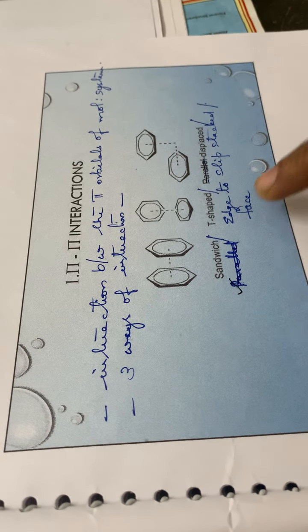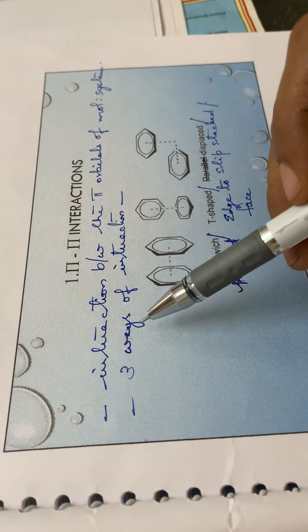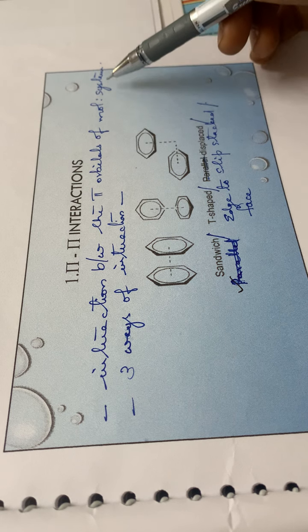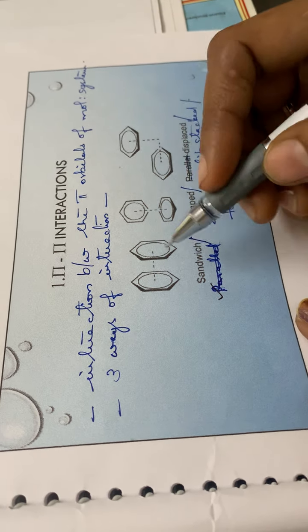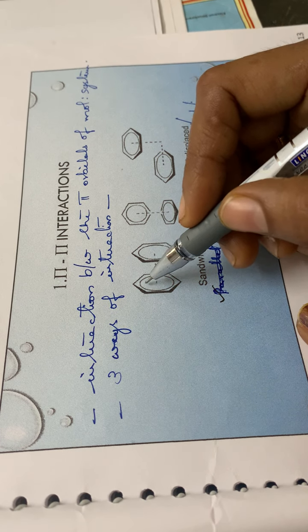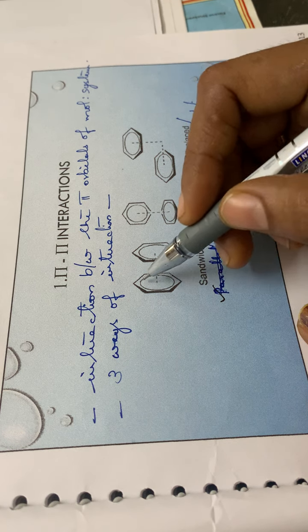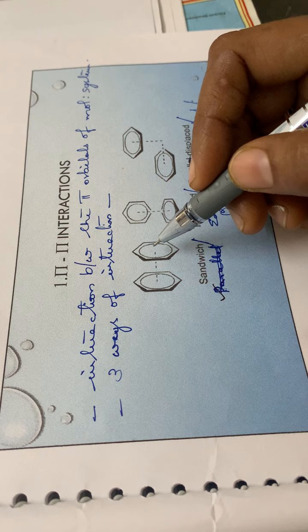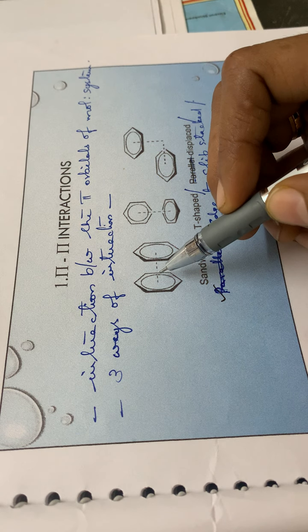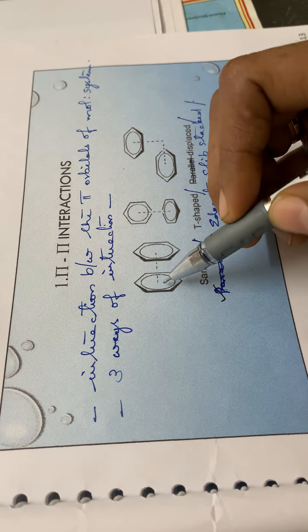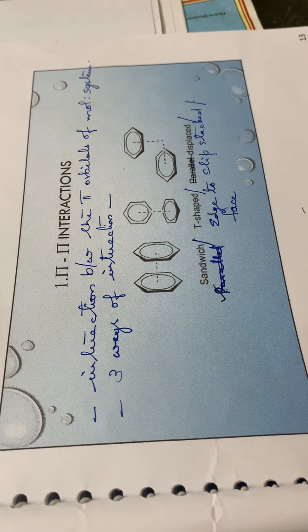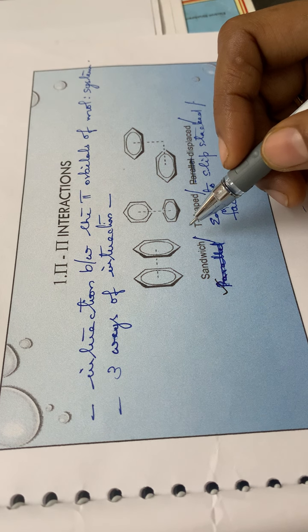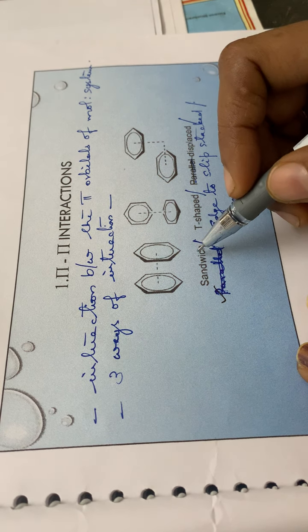So the first one is the pi-pi interaction. See here, it is the interaction between the pi orbitals of the molecular system. These are two benzene rings, and in this benzene ring the electrons are delocalized inside the ring, isn't it? So there will be an interaction between these two benzene rings. This type of interaction is called the pi-pi interaction.